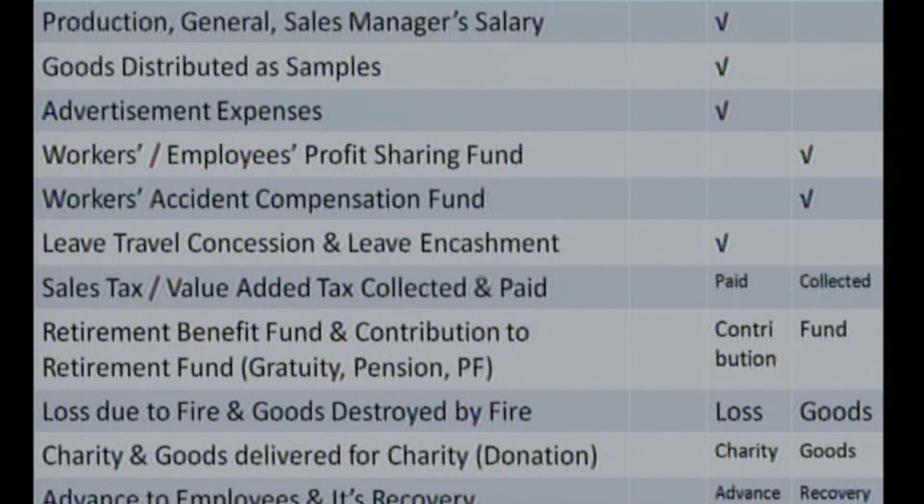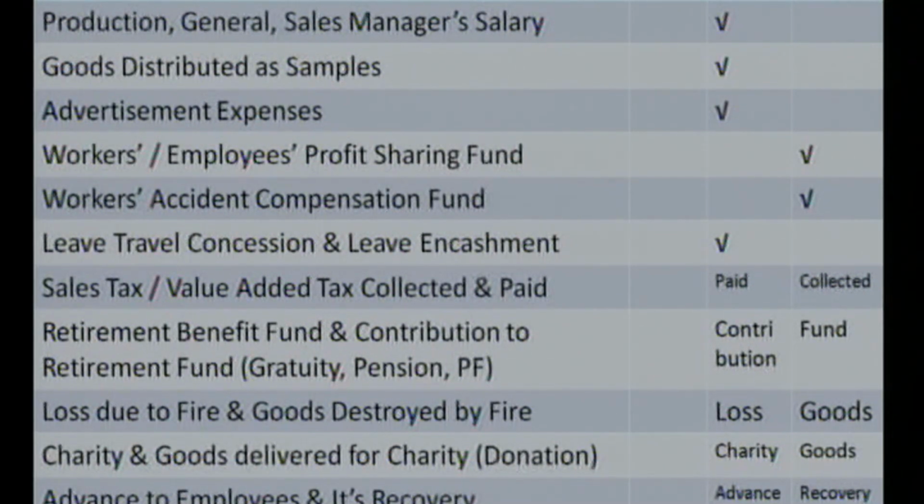Finally, next one, charity and goods delivered for charity. Again, the same type of transaction. Charity is an expenditure, so it bears the debit balance. But if the business has distributed certain goods or has delivered certain goods as a part of charity or a donation, it is an outgoing transaction of the goods or the stock or the asset, so it has the credit balance.